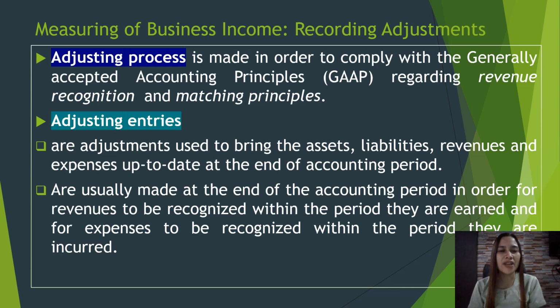Adjusting entries, these are adjustments used to bring the assets, the liabilities, the revenue and expenses up to date at the end of the accounting period. And these are usually made at the end of the accounting period in order for revenues to be recognized within the period they are earned and for expenses to be recognized within the period they are incurred. So that is the revenue recognition and matching principle.